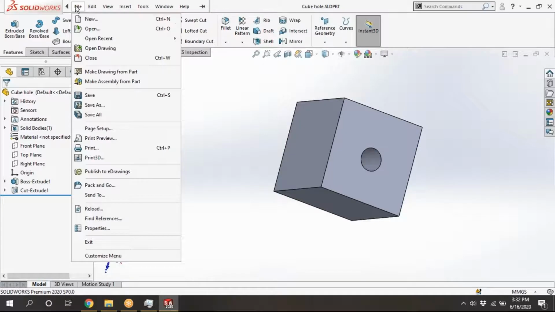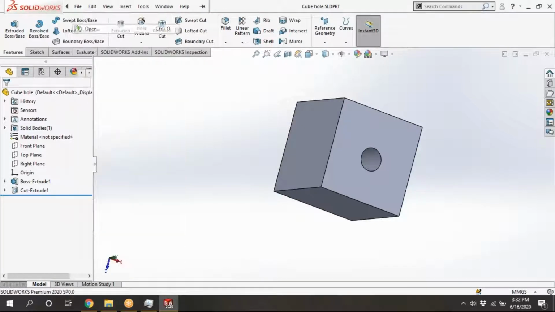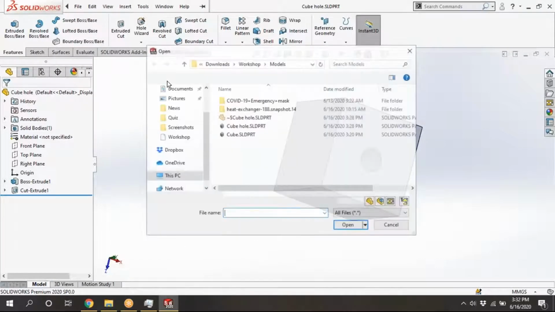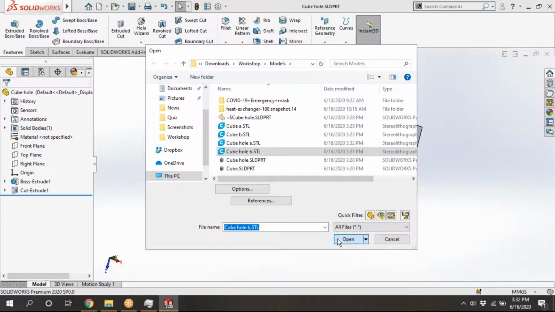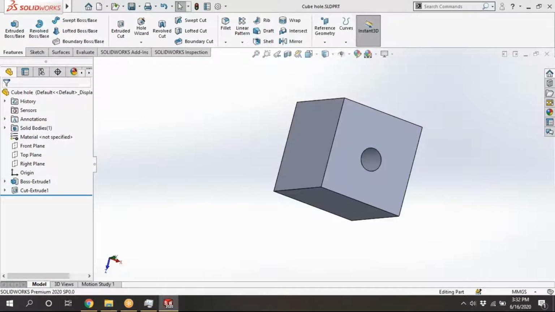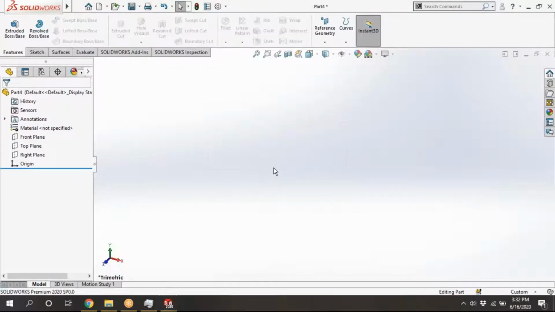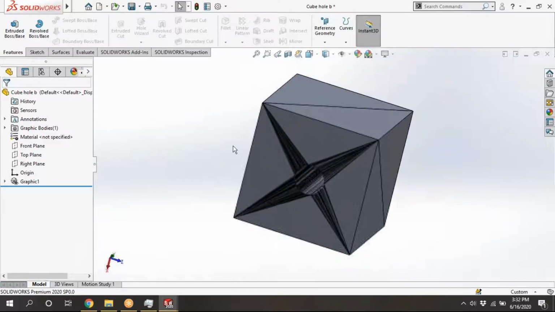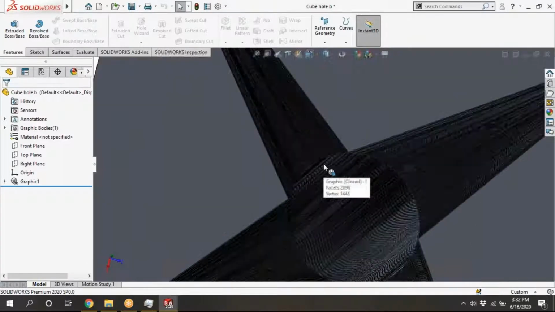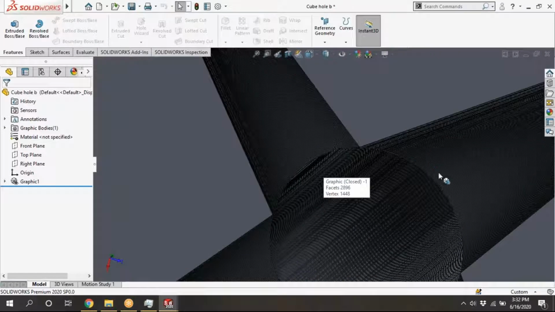We will open that one and we can see the number of triangles, how binary will open. See here, wherever the hole is, the number of triangles will be to define this contour. For that, the number of triangles is increasing. See here.